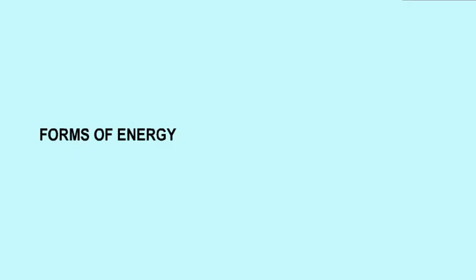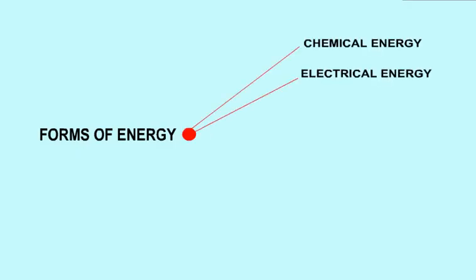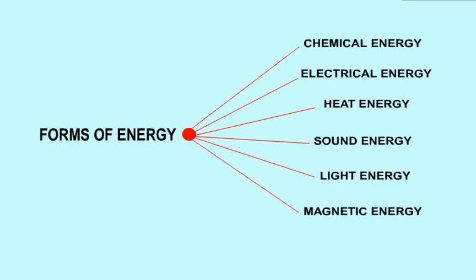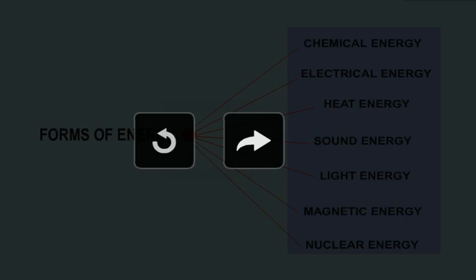The other forms of energy are chemical energy, electrical energy, heat energy, sound energy, light energy, magnetic energy, and nuclear energy. Now let us look at the short description of each type of these energies.